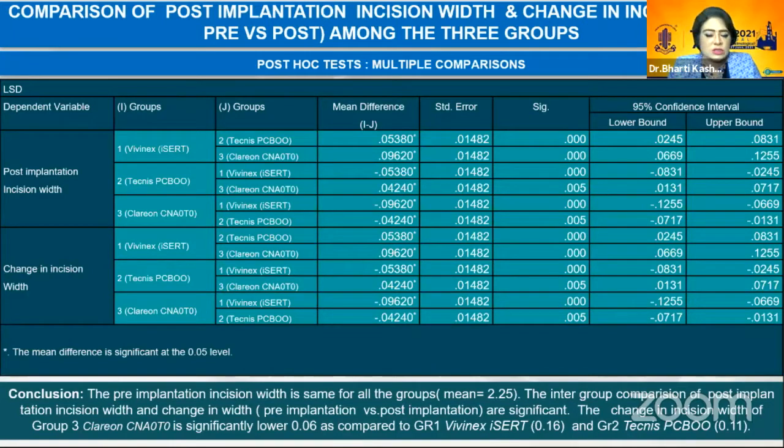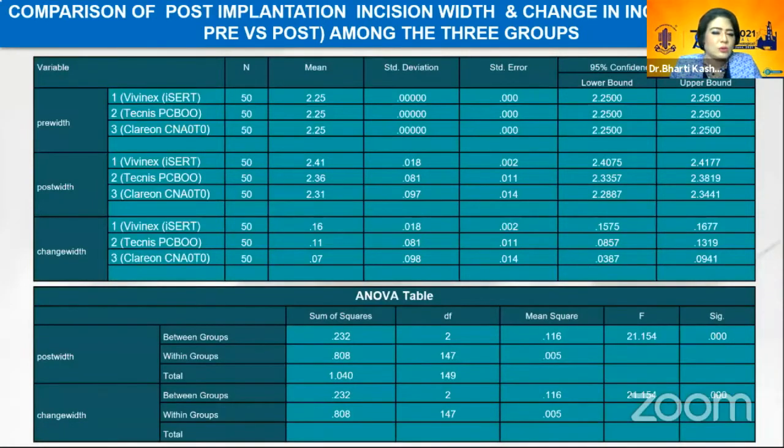The change in incision width of group 3 Clarion CNA0T0 is significantly lower, 0.06, as compared to group 1 Vivinex ICERT 0.16 and group 2 Technis PCB00 0.11. The post-implantation incision width was also significantly less in group 3, 2.31, as compared to group 2, 2.36, and group 1, 2.41.